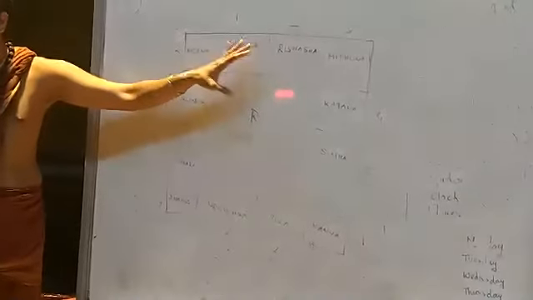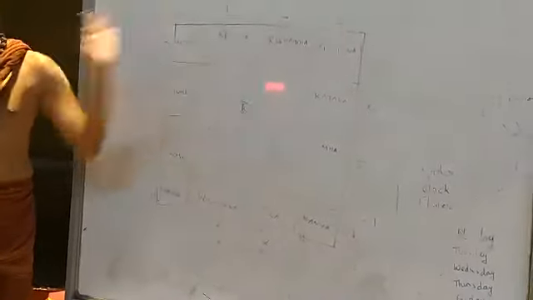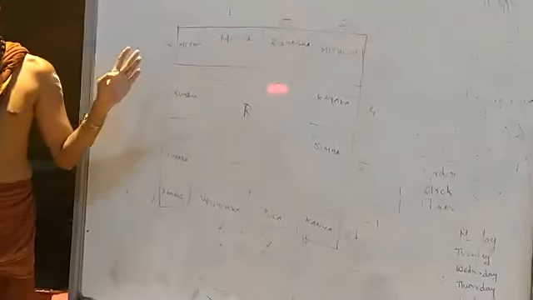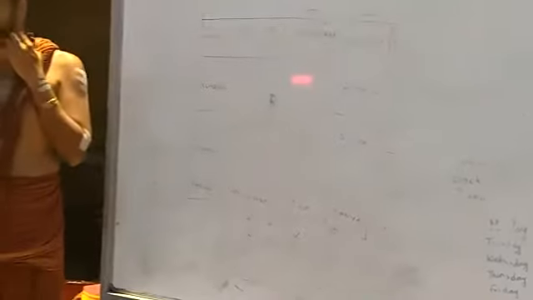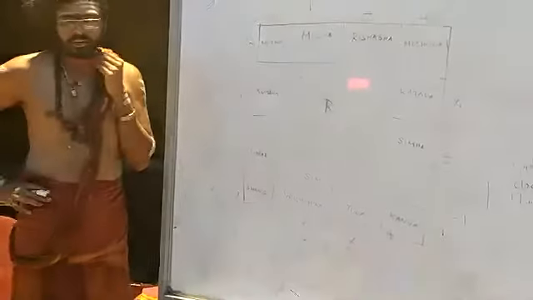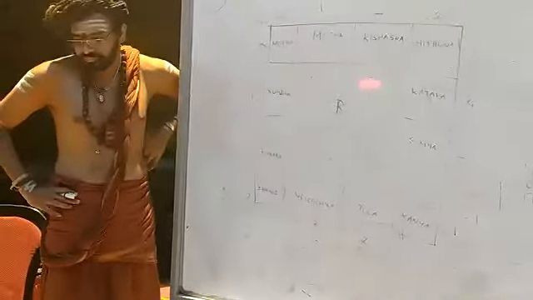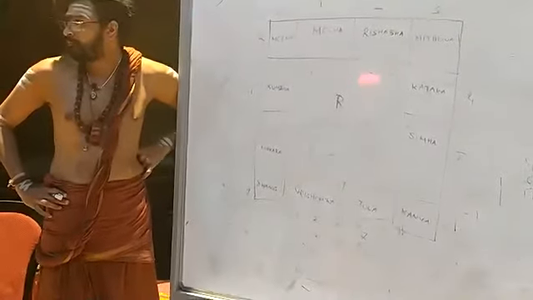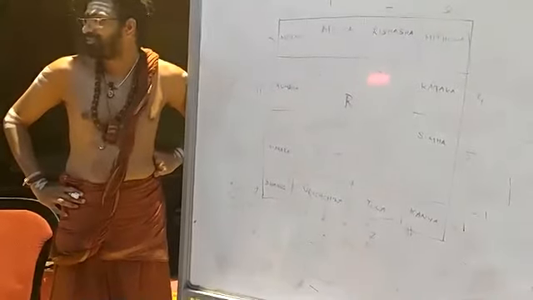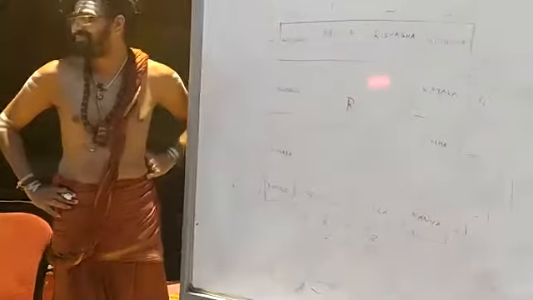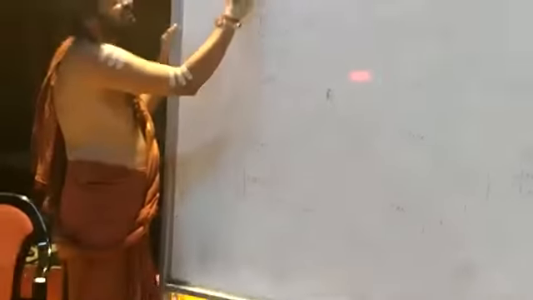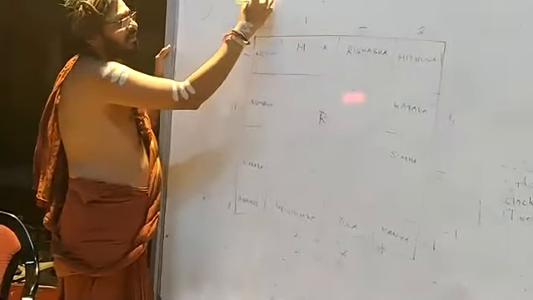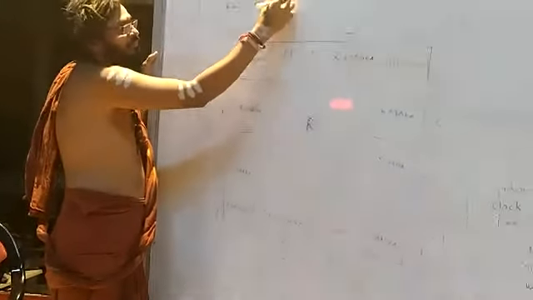This is the diagram chart of Rashis. Because it is a chart of Rashis, this is called Rashi Mandalam.